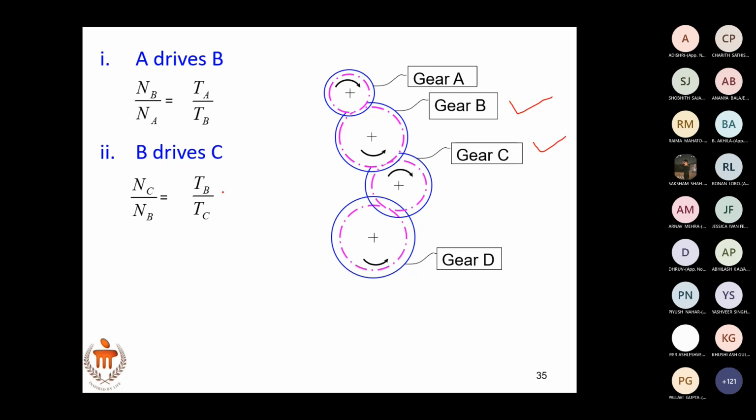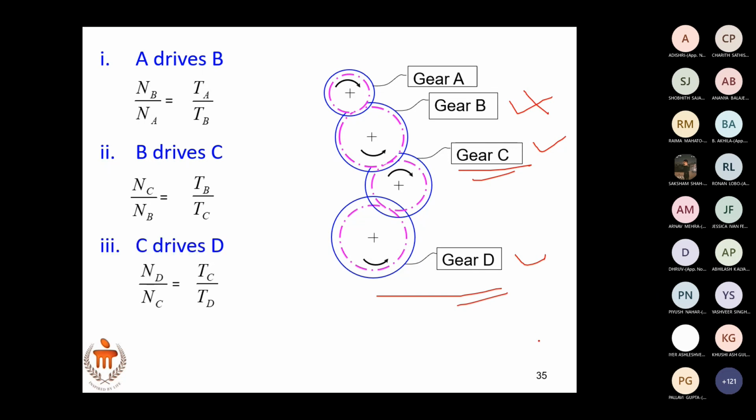Clear? Finally, if you consider only C and D, ND by NC equals TC by TD. So we have these three velocity ratio equations.